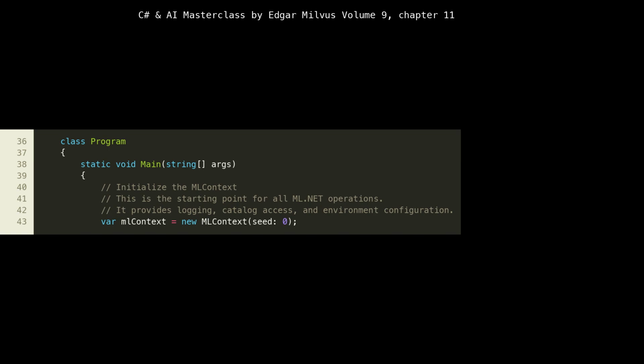We begin our Program class at line 36, containing the Main method, the entry point of our application. At line 43, var mlContext = new MLContext(seed: 0) initializes the MLContext. Think of MLContext as the central orchestrator for all ML.NET operations. It provides access to various catalogs for data loading, transformations, training, and prediction. Setting a seed ensures reproducibility, meaning if you run the same code multiple times with the same data, you'll get the same results, which is incredibly important for debugging and scientific experimentation. Without MLContext, we wouldn't be able to build or execute any ML.NET pipeline.